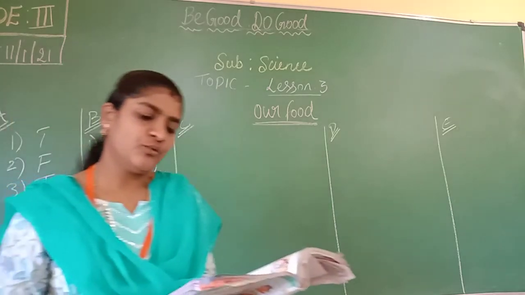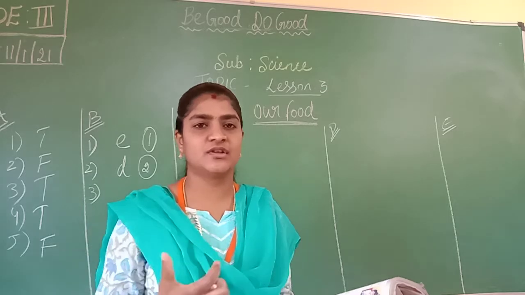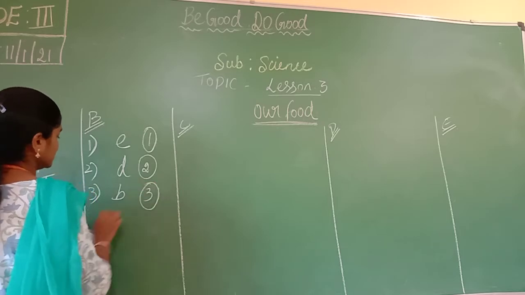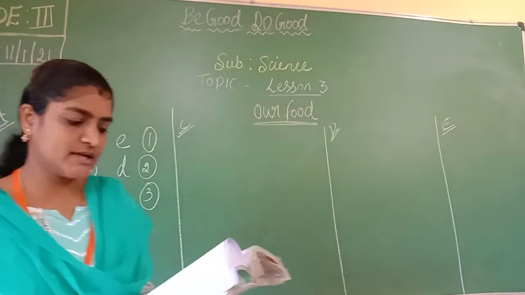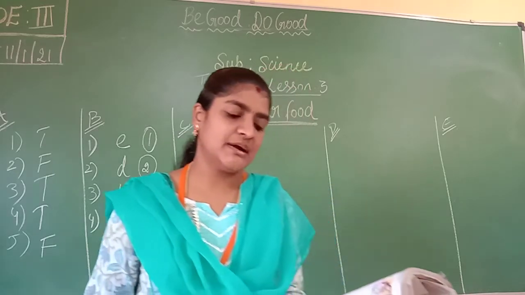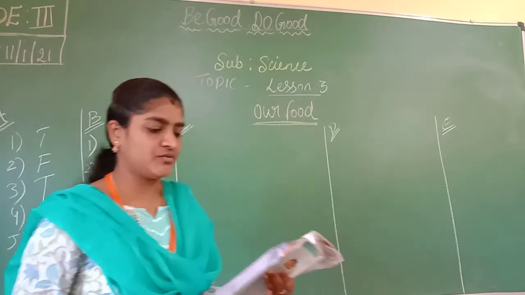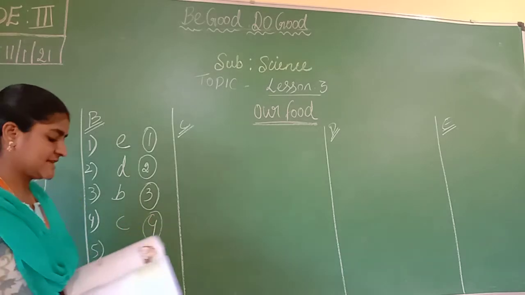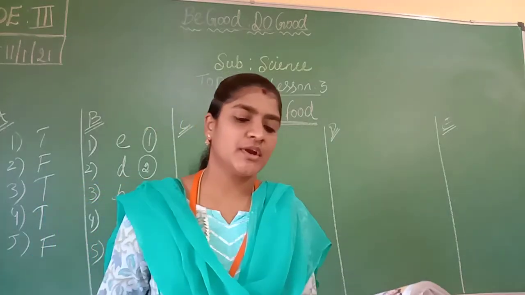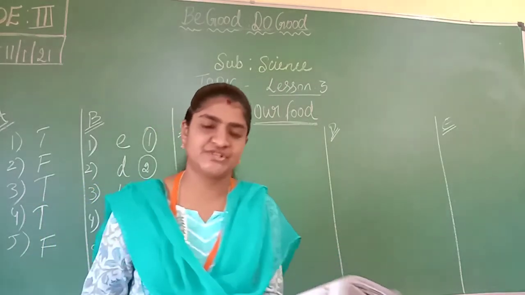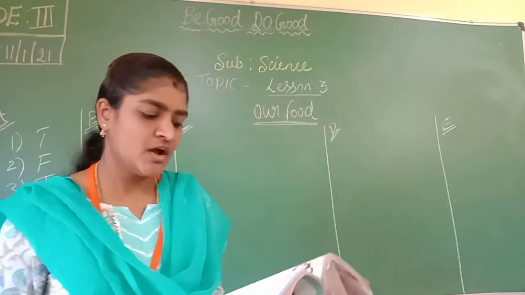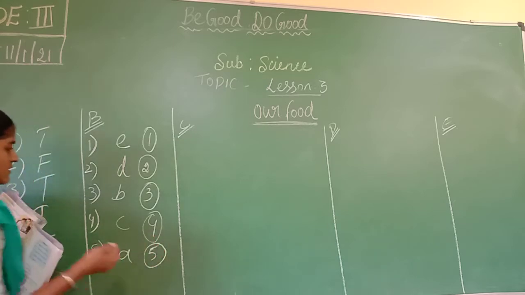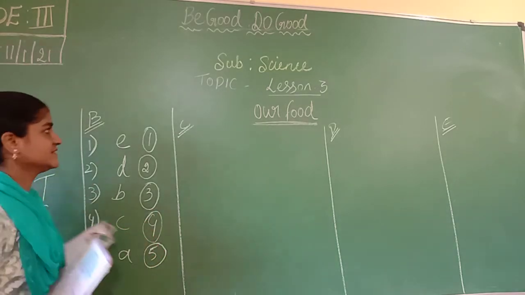And next third one, water. So water, we always have to drink boiled and purified water. So next to B, you have to write number 3. And fourth one, junk food. So junk food, what are the foods that come? Burger and soft drink. So there, C, you have to mention number 4. And next fifth one, bodybuilding food. Bodybuilding foods are meat and fish. Highly rich in protein, it is called a bodybuilding food. So next to the A, you have to mention number 5. Okay. Next we'll move on to our next main.